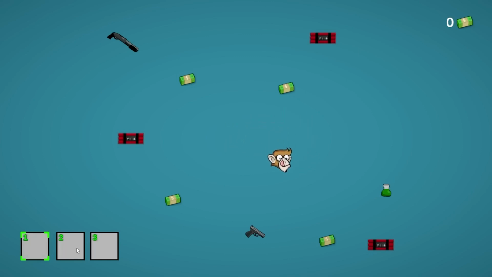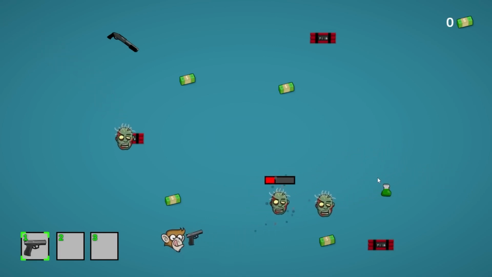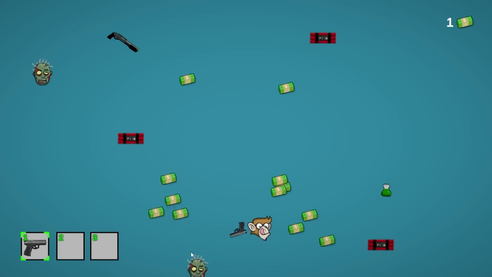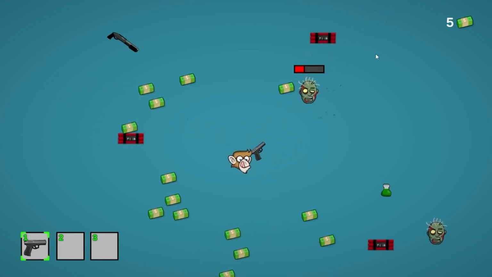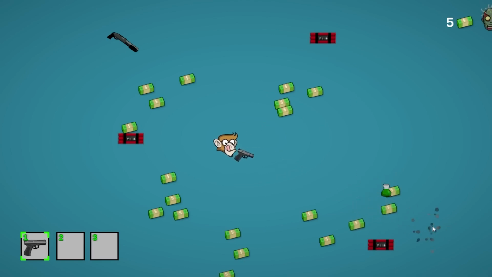Then down here I've got an inventory with 3 slots, and there are some weapons and some items that I can pick up. There's also some enemies that are spawning and coming to me, so I can approach the weapon in order to pick it up, and I can click in order to start shooting and start taking down some enemies. So as I shoot, they take some damage, they get a health bar that goes down and updates, and eventually they die and they spawn a bunch of money.